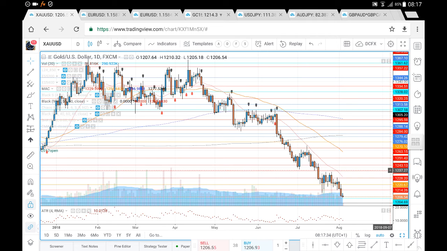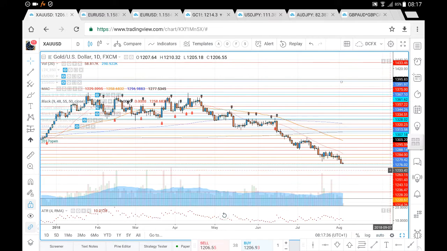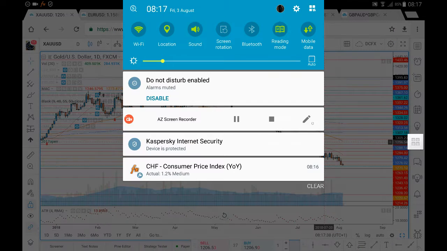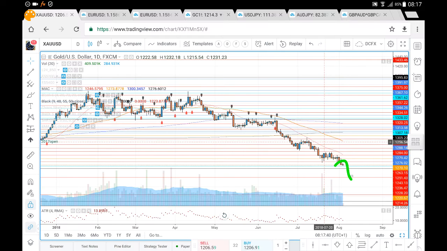Well, it does seem oversold. I would have expected a bounce before this, but if we do see this continuation, mention levels that we are looking at here to the downside, possibly if we don't hold support at the 1200, just to further emphasize it, looking for a move down towards possibly that 1180.